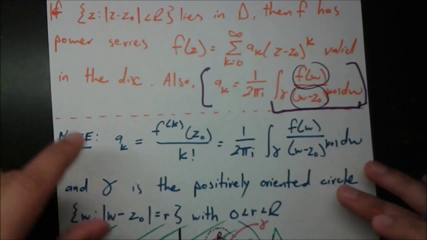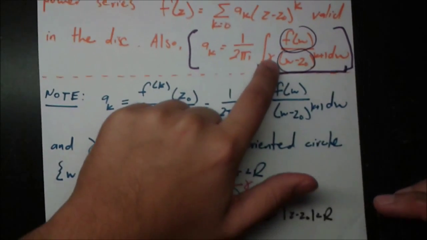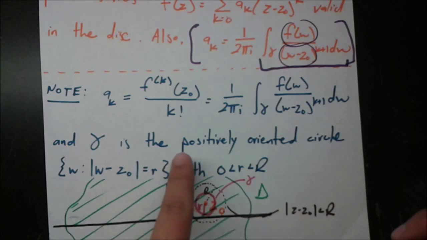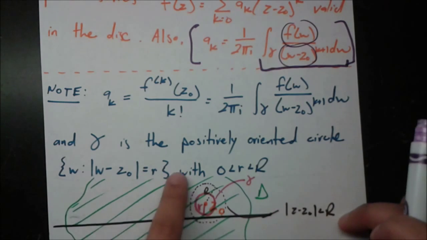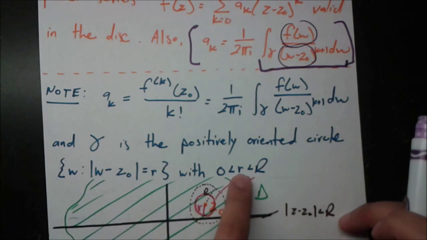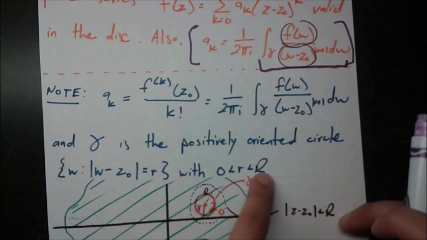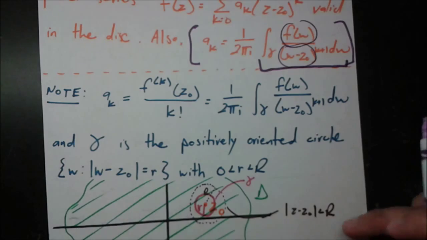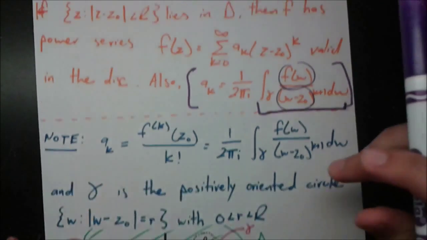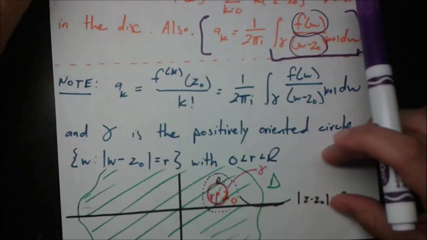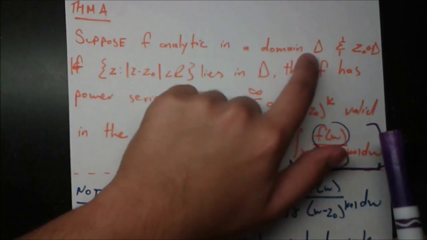Now the next thing we should talk about is what this gamma is, because we didn't define it yet. This gamma is a positively oriented circle, with small r between big R and 0. So it's still a positive number, smaller than big R, just a smaller radius. Now, as we always do, let's try to make sense of this theorem through a picture. So f is analytic in a domain D.